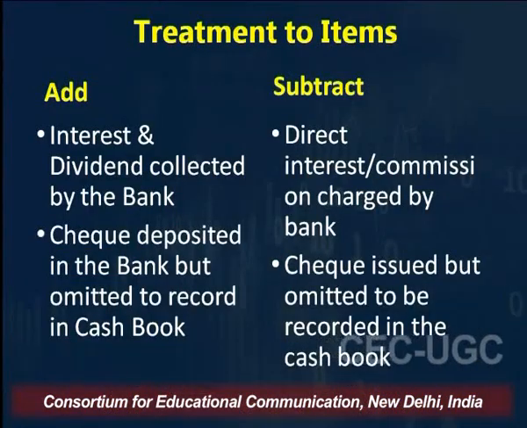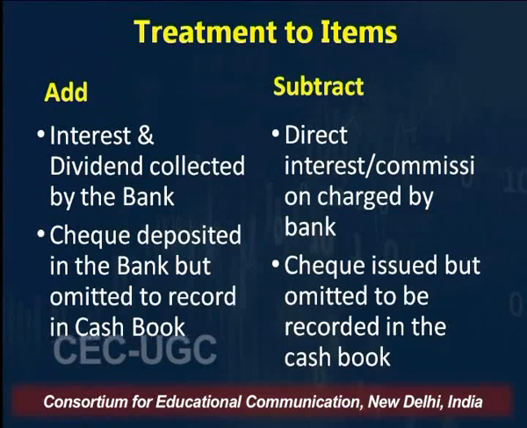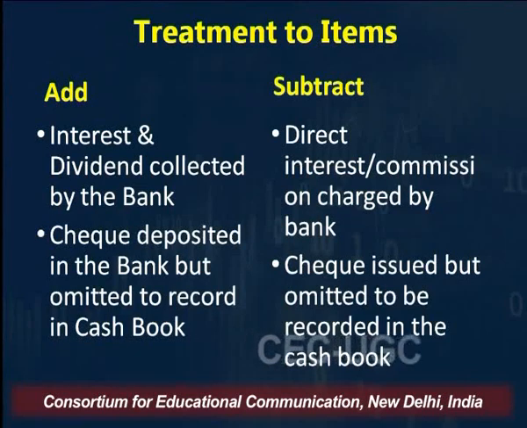but they are omitted to be recorded in the cash book. So you have issued some check, you didn't remember it, so you just forgot to record it. Those checks which were issued but are simply omitted, you make a mistake, your cashier, your accountant couldn't remember to record it in the cash book. So we are going to reduce the cash book bank amount, bank column by that amount, so that we have the amount of the bank column reconciled with the amount shown in the passbook or bank statement.